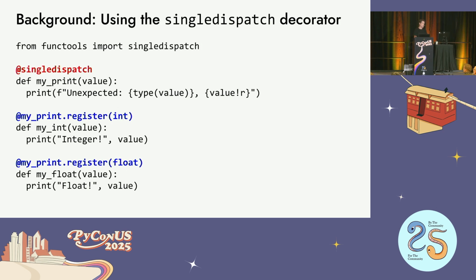So if someone calls myPrint, it's going to look at the first argument, look at the type of that, and then decide which actual implementation, which specialized implementation, to call instead. So it's not very magical. It's what it does. It's only on the first argument. You can pass many other arguments if you want to. It just passes those through. But that's the gist of it.